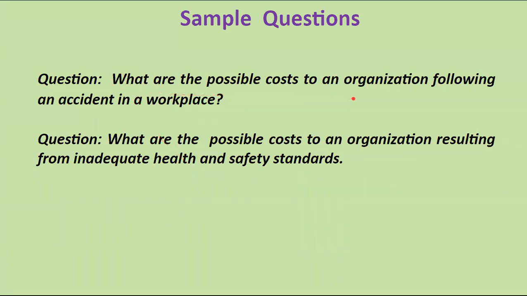We can see one sample question. What are the possible costs to an organization following an accident in a workplace? We can write the various types of cost: direct cost, indirect cost, insured cost, uninsured cost. Question: what are the possible costs to an organization resulting from inadequate health and safety standards? Here also we can add direct cost, indirect cost, insured cost, uninsured cost.